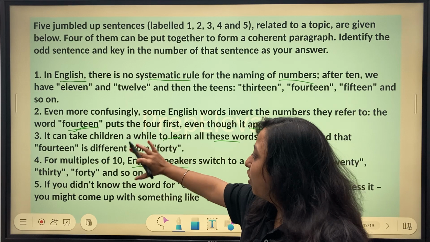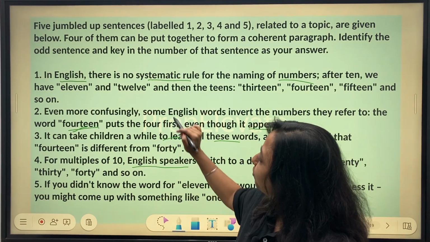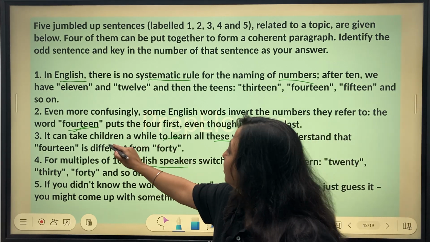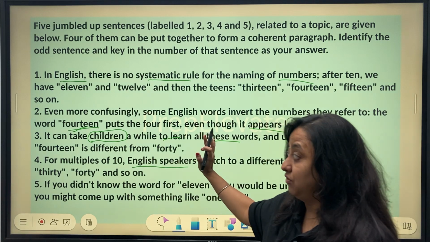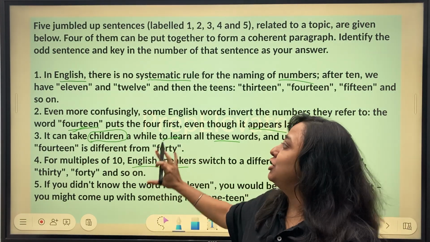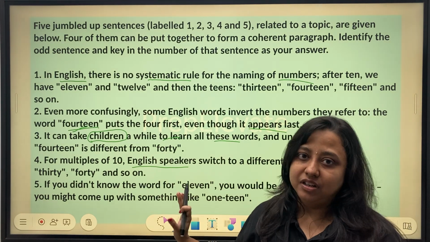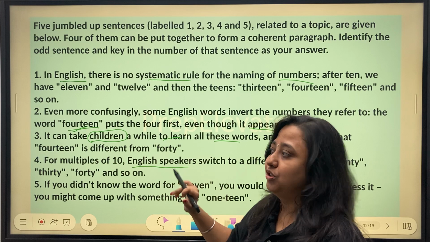So I have not read the other two sentences, but I know this is slightly different from the first two because it discusses children, which I have not read in the first two sentences. I am not sure if this is the odd one. All I know is children did not appear in the previous two sentences. So probably, this takes a different tangent.